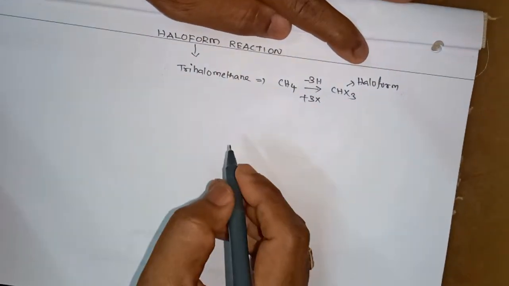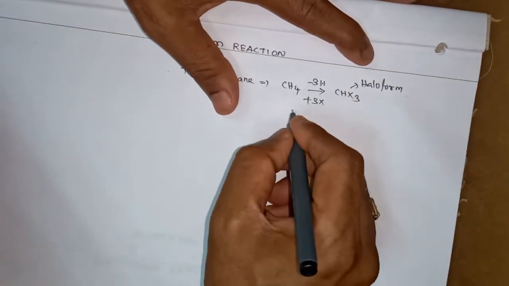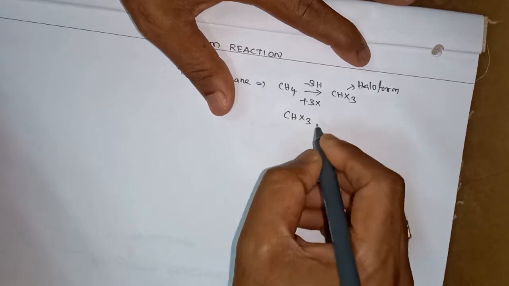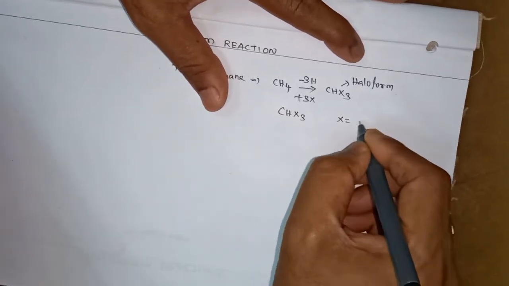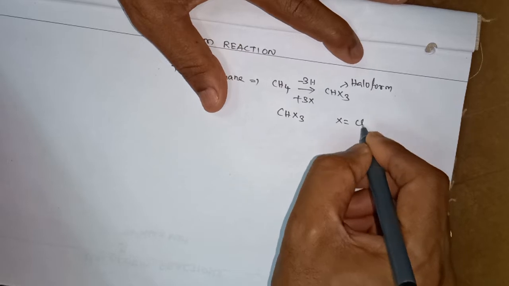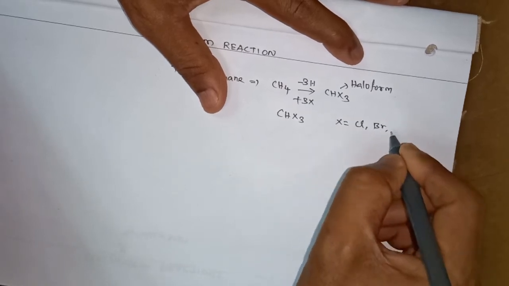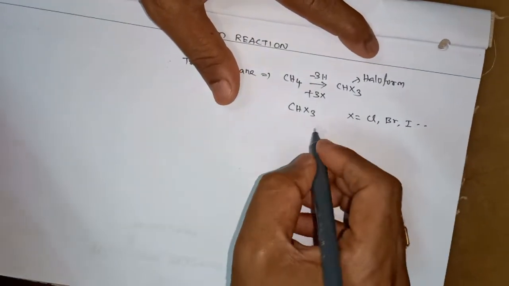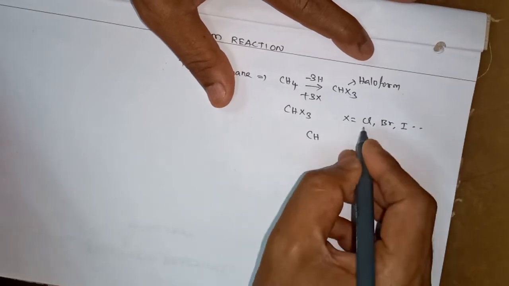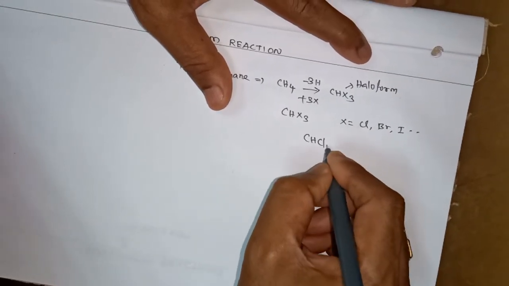In this general formula CHX3, I substitute X with chlorine, bromine, or iodine. If I substitute chlorine, I get CHCl3.